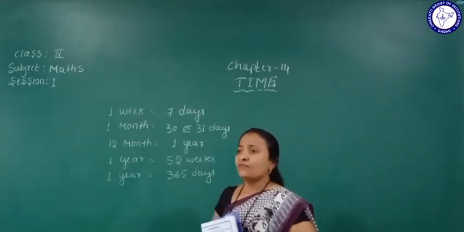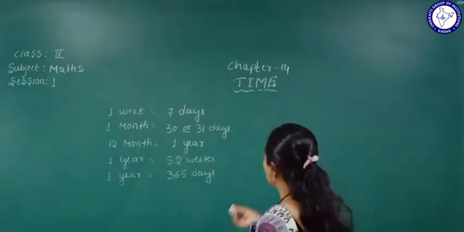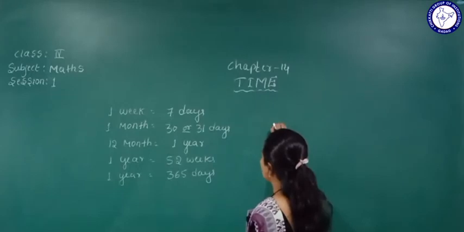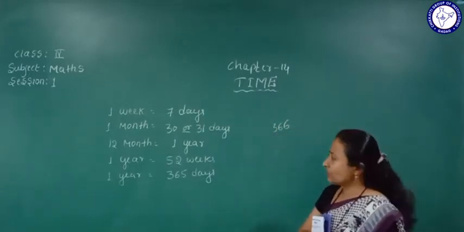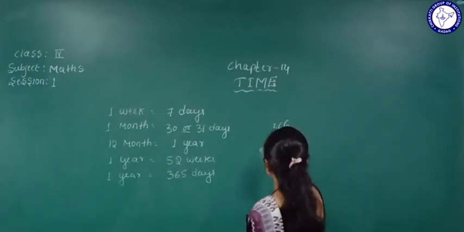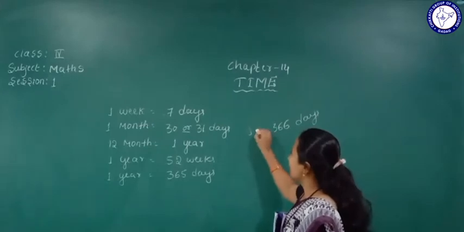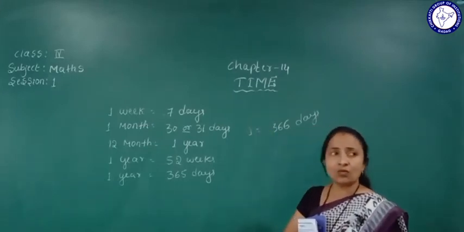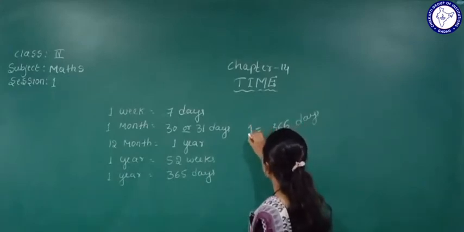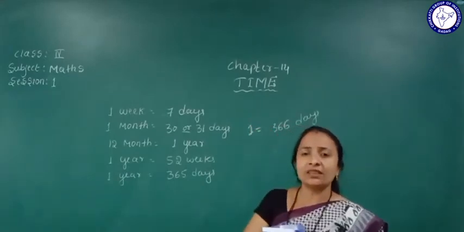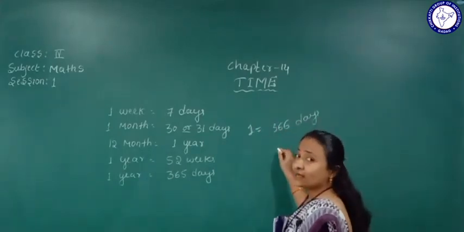And 1 year is equal to 365 days. If it is a leap year, the number of days in that year is 366 days. Why? Because in the month of February, how many days come in a leap year?